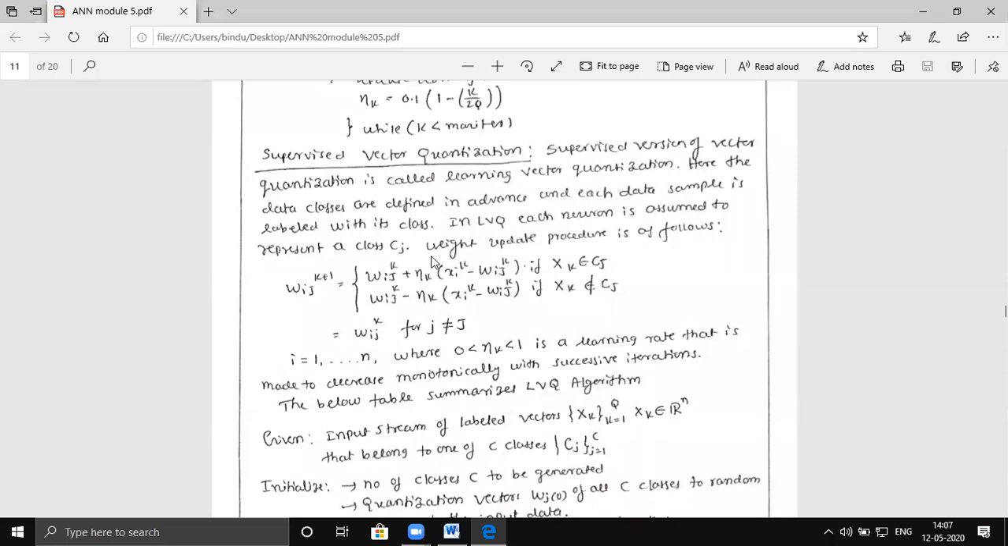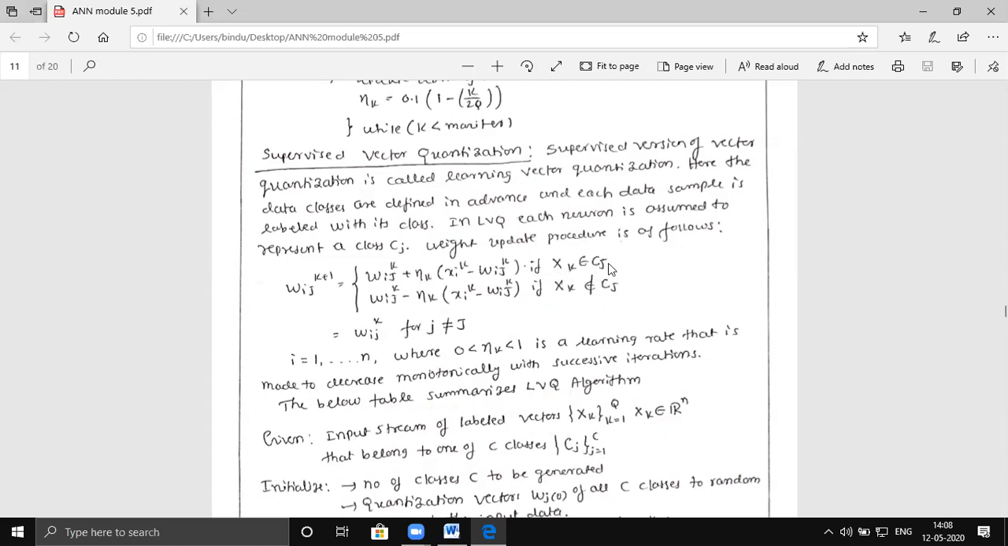How are they going to update the weight vector? Suppose the new weight is equal to the old weight plus eta, the learning rate, into (xi minus wij). That is, the difference of the present input vector and the present weight vector is taken. That gets multiplied by the learning rate eta, which gets added to the present weight vector to generate the next weight vector.